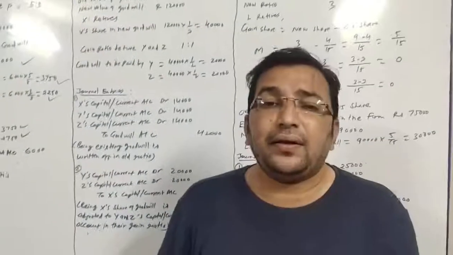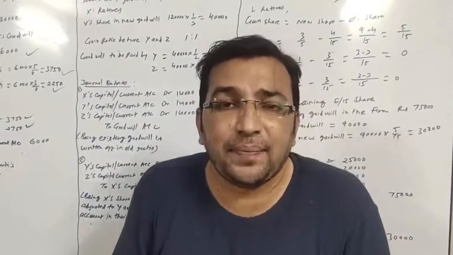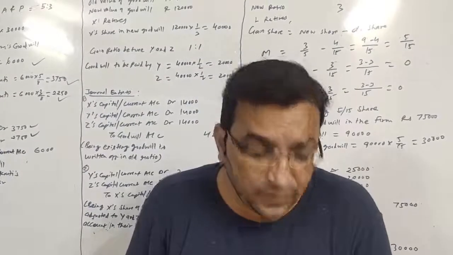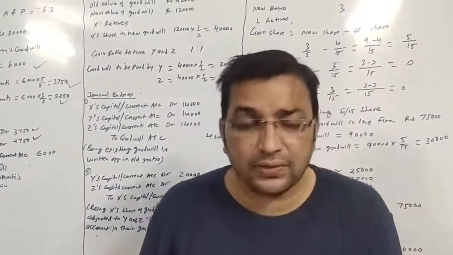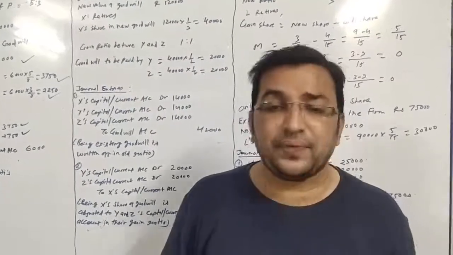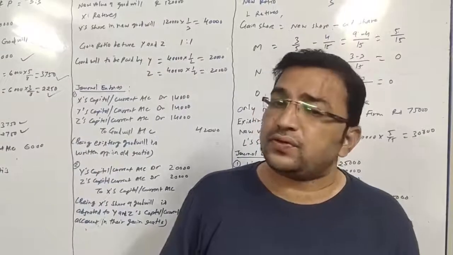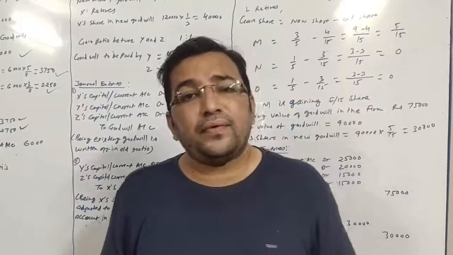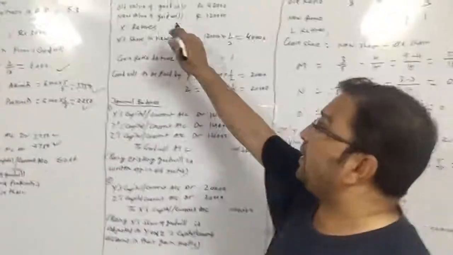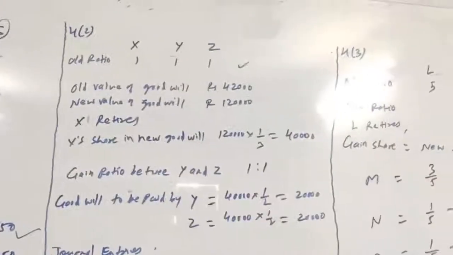Here we are given the information that there are 3 partners X, Y, Z, and the goodwill in the books is already given as 42,000, and at the time of retirement of X the goodwill is valued at rupees 1,20,000. So again we will have to find out the gain ratio, right? Let's see, X, Y and Z, their old ratio is 1:1:1.